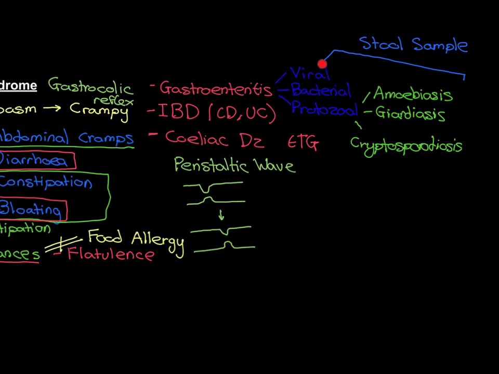But viral gastroenteritis, usually it's very short and it's self-limiting. So it's usually pretty obvious if someone's abdominal cramps are due to viral gastroenteritis. So we're more talking about bacterial and protozoal gastroenteritis in this case.